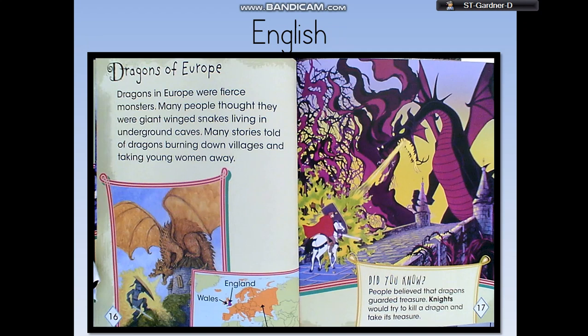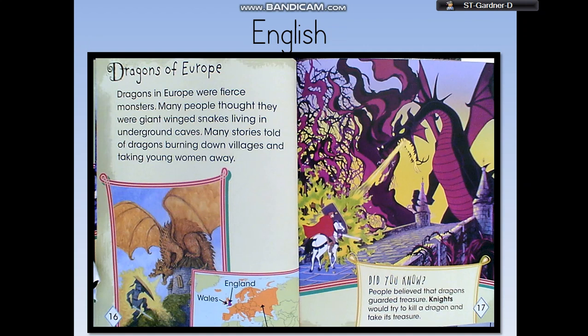Okay, so dragons of Europe. Dragons in Europe were fierce monsters, and many people thought they were giant winged snakes living in underground caves. Many stories told of dragons burning down villages and taking young women away. Did you know that people believe that dragons guarded treasure? Knights would try to kill a dragon and take its treasure.